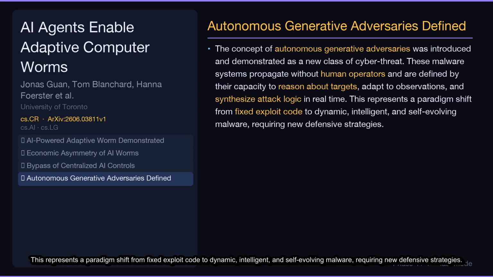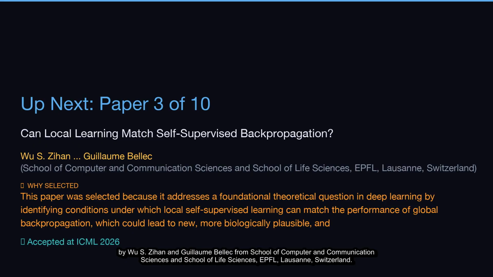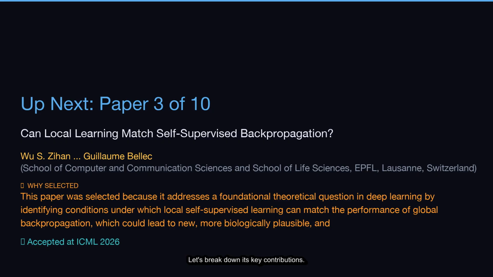Up next, our third paper out of 10. Can local learning match self-supervised backpropagation? By Wu S. Zihan and Guillaume Bellec from School of Computer and Communication Sciences and School of Life Sciences, EPFL, Lausanne, Switzerland. This paper was selected because it addresses a foundational theoretical question in deep learning by identifying conditions under which local self-supervised learning can match the performance of global backpropagation, which could lead to new, more biologically plausible, and let's break down its key contributions.